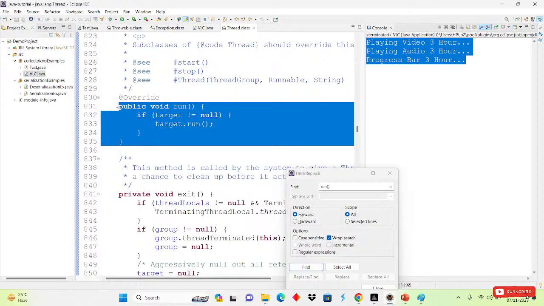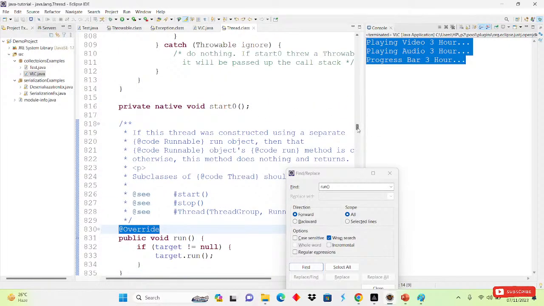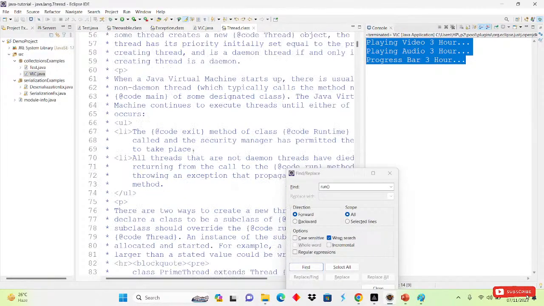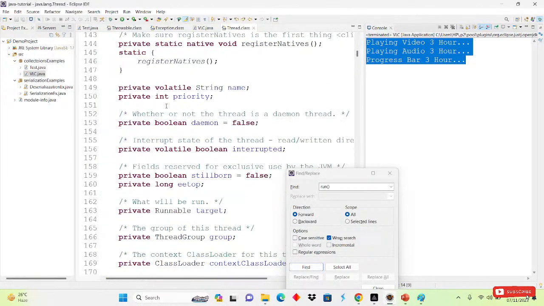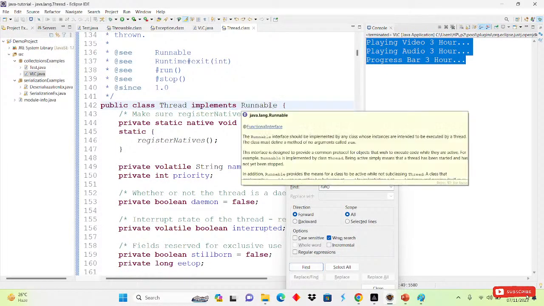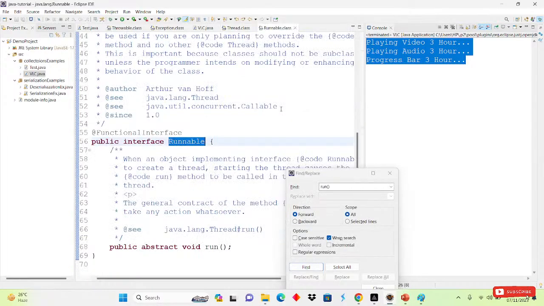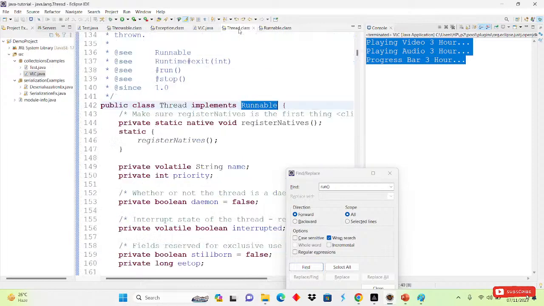And remember one thing, this run method is also overridden here. Why? Because the Thread class internally implements the Runnable interface. If I open the Runnable declaration also, the run method is present there. Which type of method is it? It is an abstract type. First Runnable is implemented inside the Thread class, and after that run is overridden here. All the implementation is inside the Thread class.